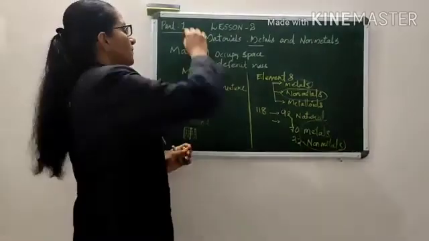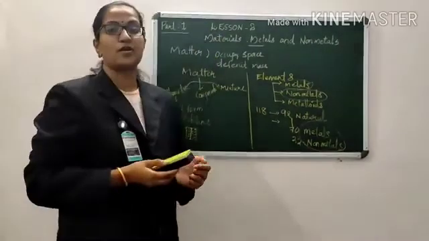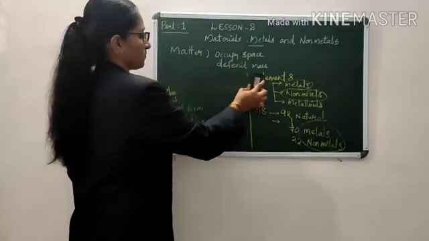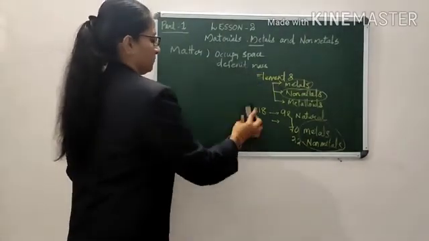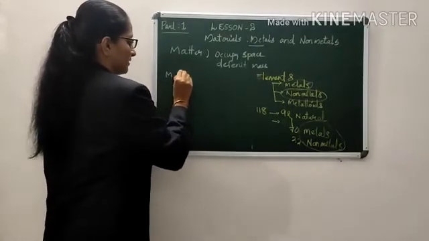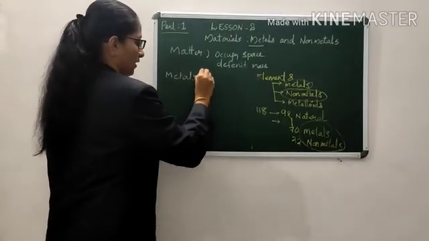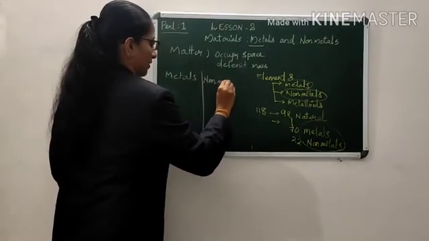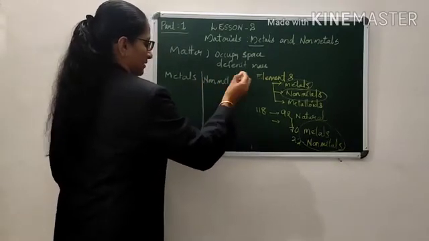Before we learn in detail, first we are going to discuss the properties of metals and non-metals separately.